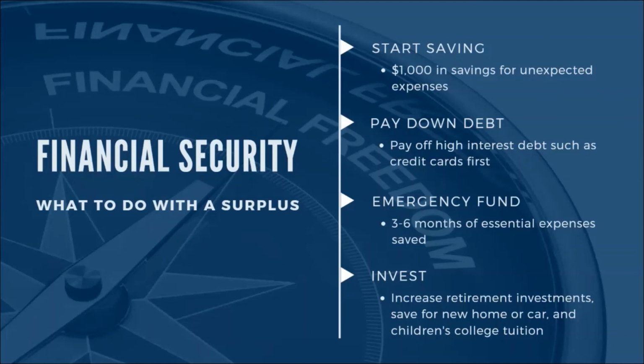And lastly, once we've been able to accomplish these things, we've been able to create our $1,000 of savings to battle any unexpected expenses. We've been able to pay down any high interest debt that we may be carrying. And we've been able to create a 3 to 6 month emergency fund. We'll really look at, can we invest our money now? Can we increase our retirement investments, maybe save for a new home or car, or potentially our child's college tuition? At this point, once we have all these other steps accomplished, we'll look at trying to invest or save our money for things that we may need in the future.